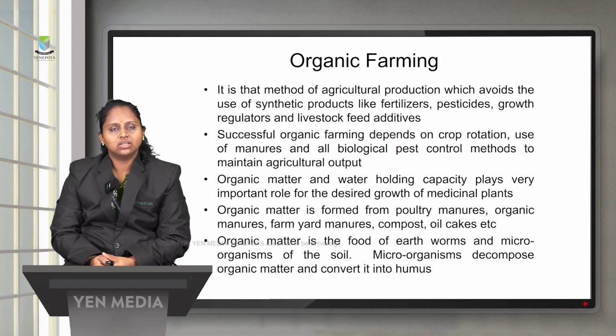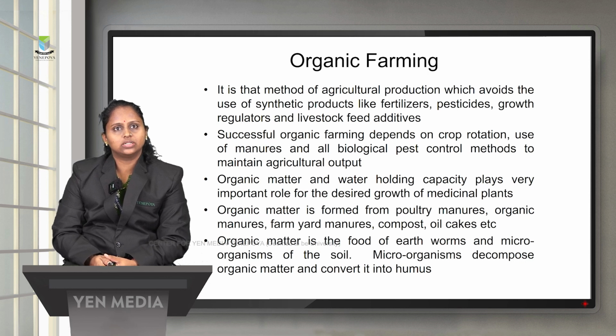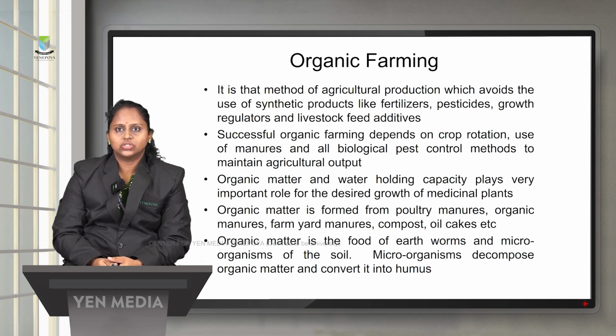Okay, organic farming. Organic farming is a method of agricultural production which avoids the use of synthetic products like fertilizers, pesticides, growth regulators and livestock additives. So successful organic farming will depend on crop rotation, use of manures and biological pest control methods to maintain the agricultural output. Organic farming and water holding capacity play a very important role for the growth of the